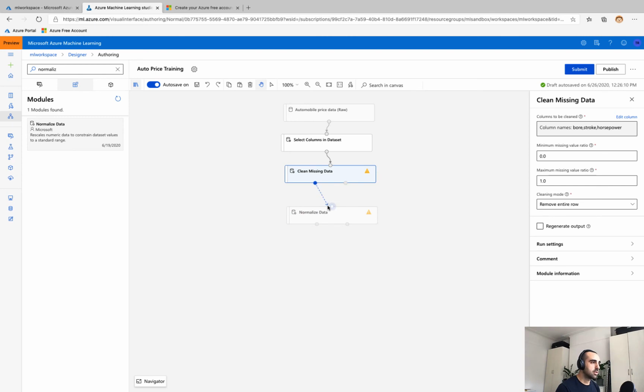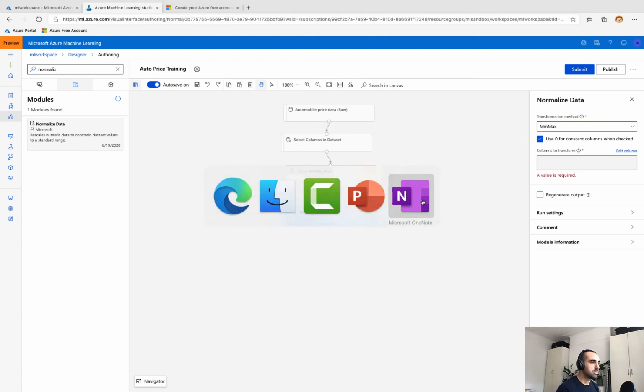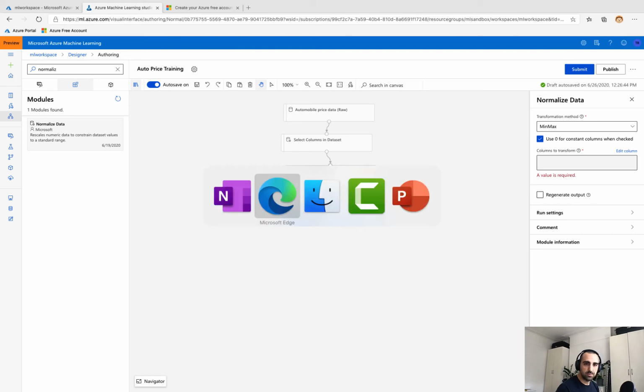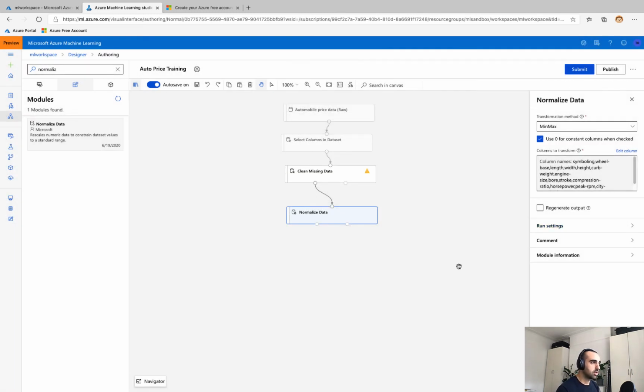So dataset to dataset. And in terms of normalize data, I'm going to choose the min-max transformation method, but you have a number of options in terms of what you want to pick there. And I'm just going to copy and paste, because there was a laundry list of values which we want to put into this transformation. So we'll just copy, paste, and there's all our columns.